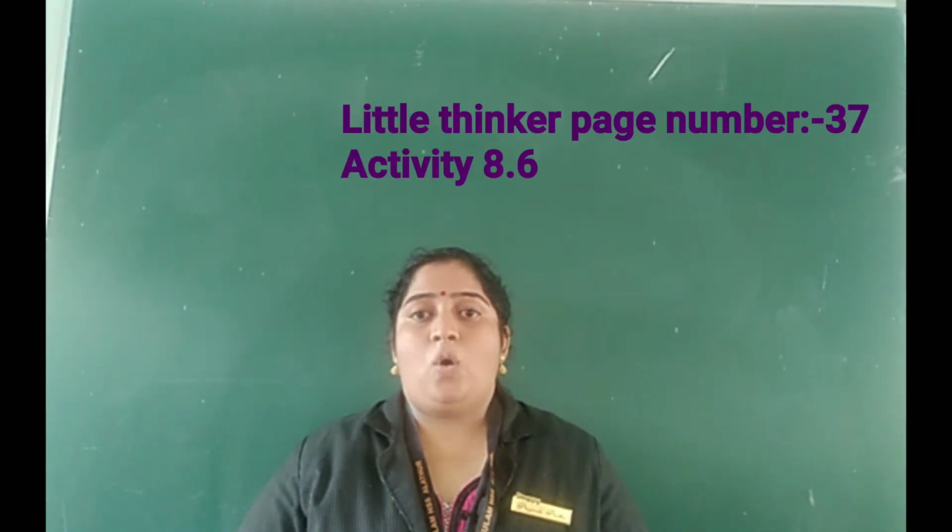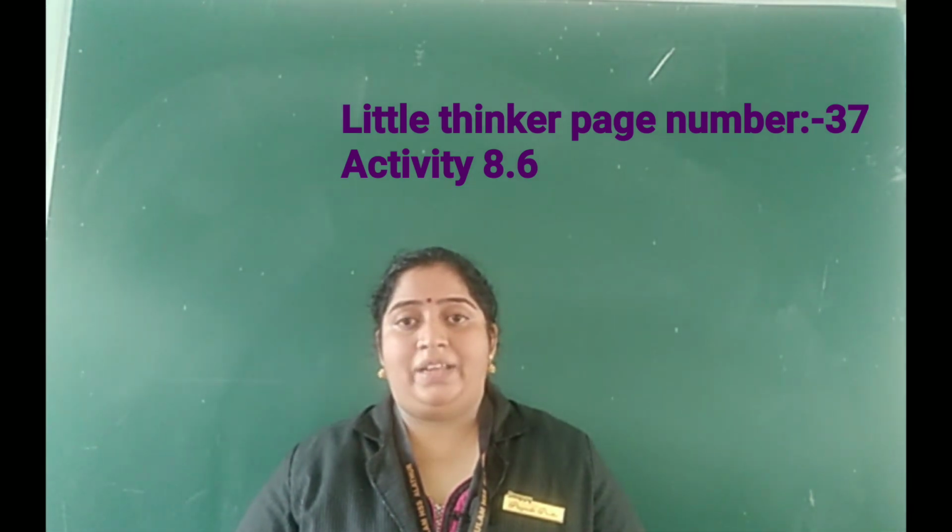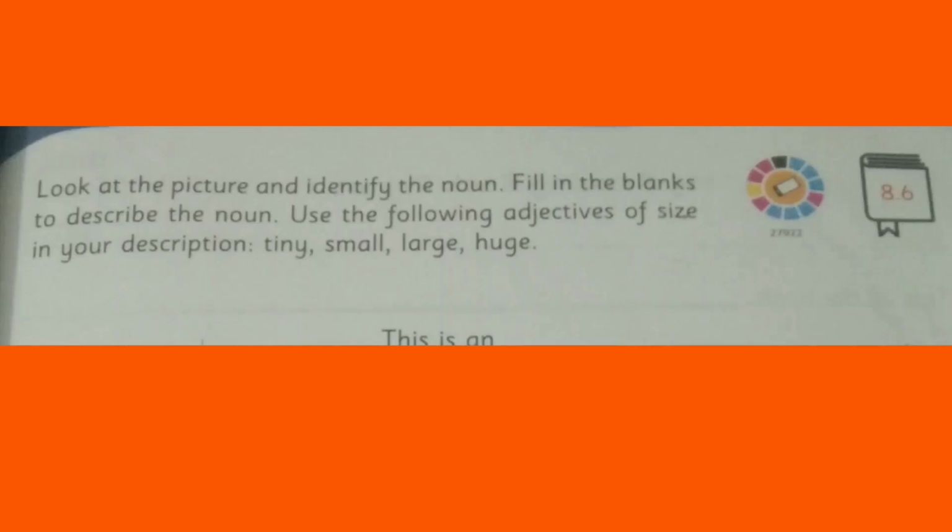Students, take your book Little Thinker. Open page number 37. Activity 8.6. What is the activity mentioned there? We will read. Activity 8.6. What is the activity mentioned here? Look at the picture and identify the noun. Fill in the blanks to describe the noun. Use the following adjectives of size in your description: tiny, small, large, huge.